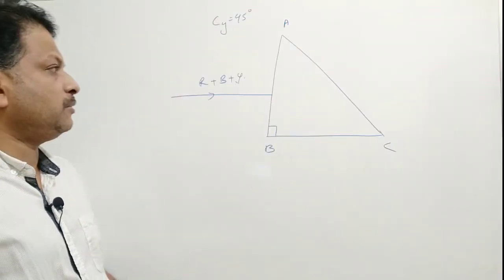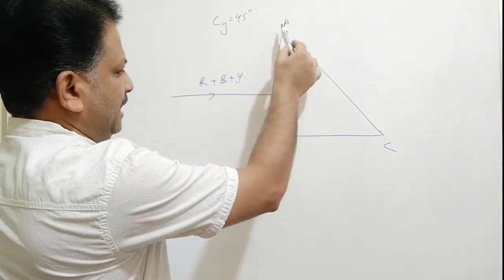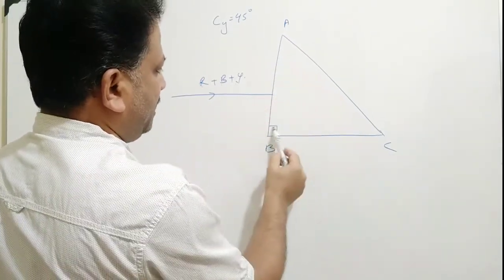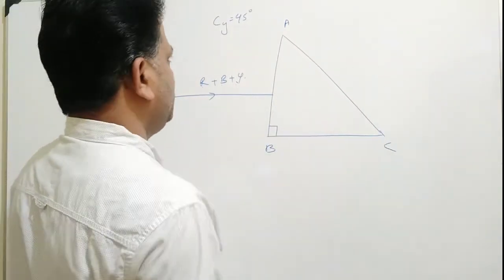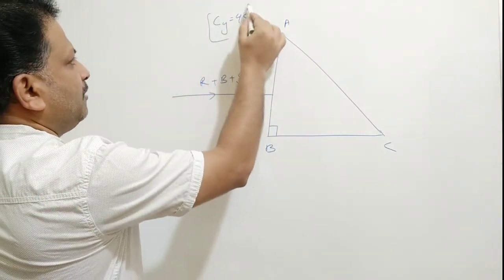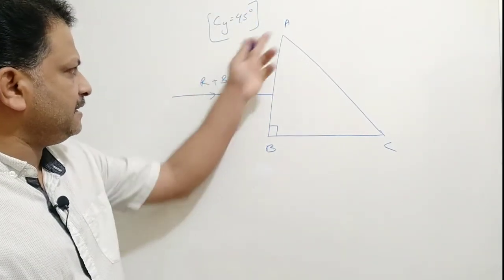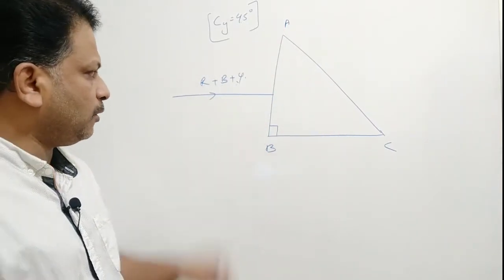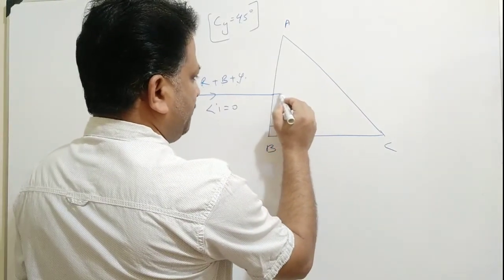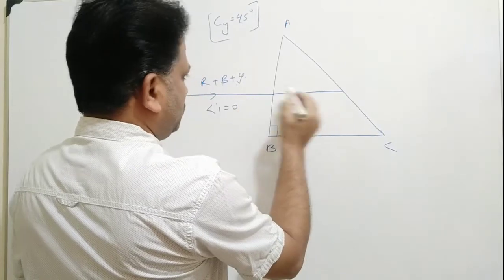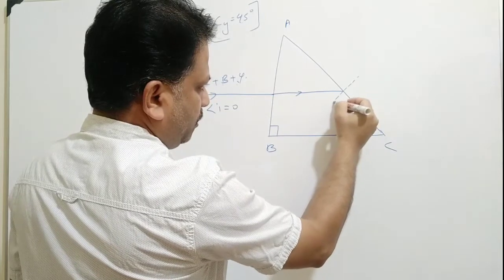Okay. Now moving on to question number 2, we can see a beam of light consisting of red, blue and yellow is incident on the surface AB of a right angled isosceles prism. Now we have to complete the ray diagram showing the refracted ray and emergent ray, and it is given the critical angle for yellow light is 45 degree. Clear? So for normal incidence, you can see that a beam of light is incident normally on the surface AB of the prism. For normal incidence, angle of incidence will be 0, so it will pass undeviated without suffering any dispersion. All the rays of light will pass undeviated, striking the surface AC at an angle of incidence. We don't know, we have to find out.